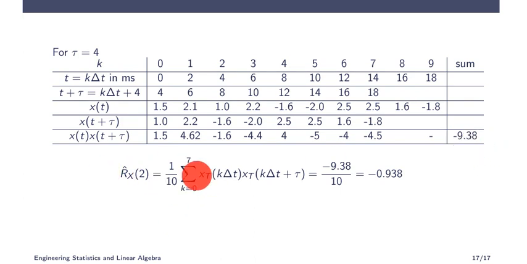And substitute in the expression. So the estimated value of Rx for tau equal to 4, you will get minus 9.38 by 10, that will be minus 0.938. So this is how you have to calculate this one. This method is very important. This may be asked in your final examination. Just note down the table, how to do it, writing x of t plus tau and getting the final value. So that's all about ergodic process. Thank you.